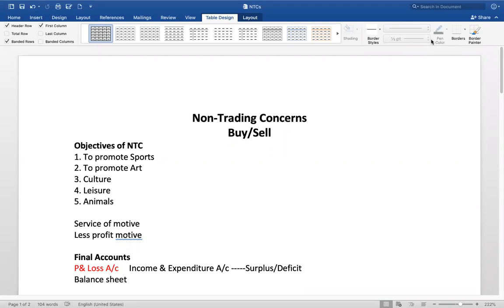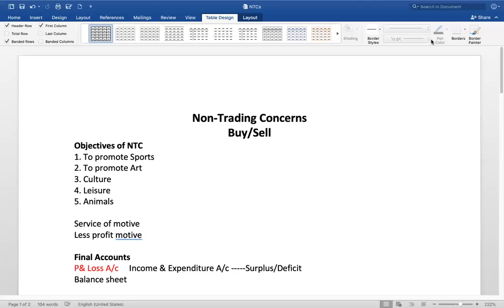Then what are the objectives of these non-trading concerns? It may be to promote sports activities, or to promote art, or culture, or both culture and art, or it may be for leisure, or, if you're an animal lover, as I said yesterday, for protection of animals, or the protection of nature, the balanced nature, like protection of plants.